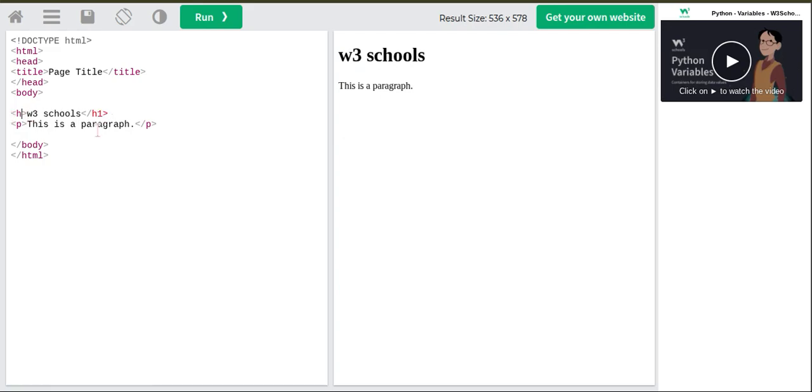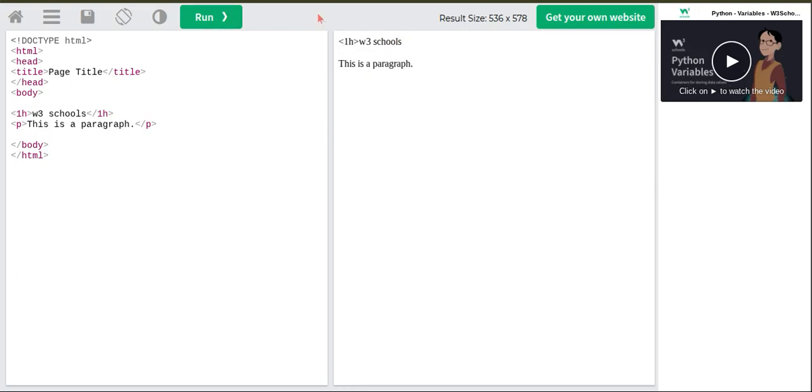If you backspace this one, you need to backspace the one over here too, or else it will give an error. When you write h1 means heading 1, and heading 1 needs to be the biggest heading. Then you can even write heading 2. Heading 1 is this big.